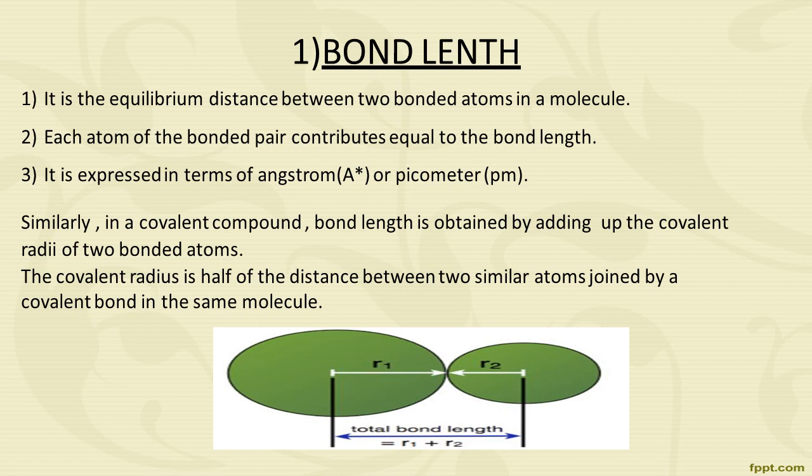As they come closer, the potential energy of the system keeps on decreasing until they attain a certain minimum distance between the two atoms. The potential energy of the system becomes minimum, the attractive and repulsive forces balance each other, and the bond length is formed, which is shown in this diagram.